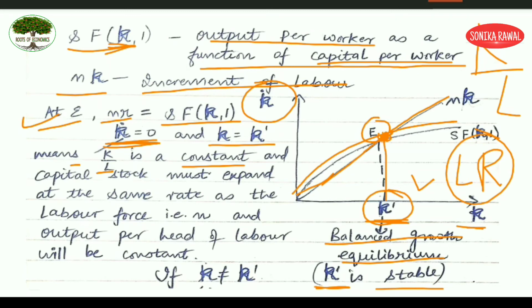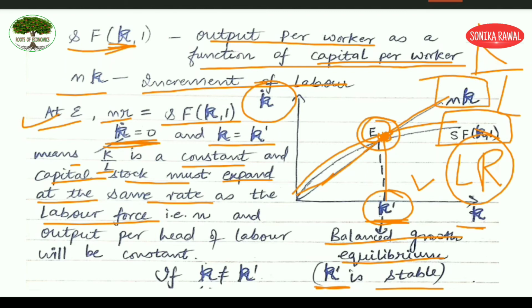Clear? So you can see here, k dot means K by L is constant. The assumption that we have taken is that you can start with any K by L, and capital stock must expand at the same rate as the labor force. This equality indicates that your capital stock growth should be equal to your labor force rate of growth, that is n, and output per head of labor will be constant. Clear? So this is the explanation for this particular diagram.